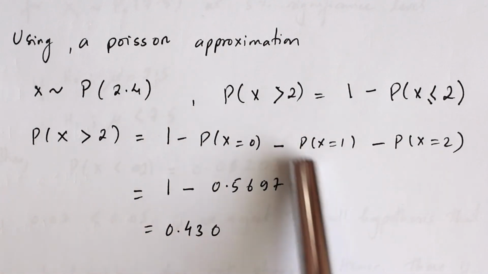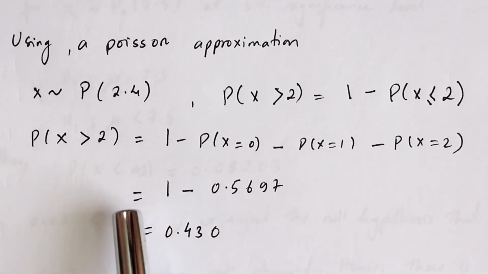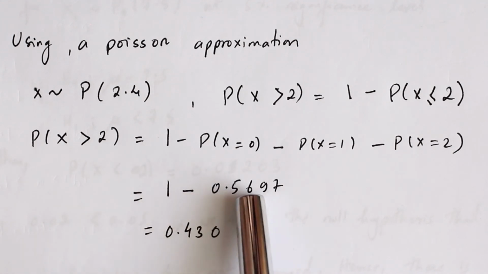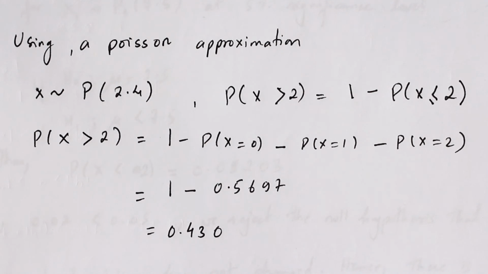Finding each individual value here by putting in the Poisson distribution formula, we have 1 minus 0.5697, and therefore your answer is 0.430.